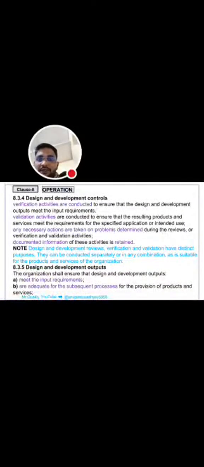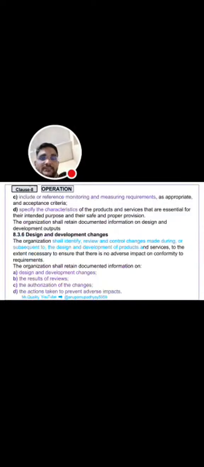Next is 8.3.5, that is design and development outputs. What are the outputs? The organization shall ensure that design and development outputs: first, meet the input requirements; second, are adequate for the subsequent processes for the provision of products and services; next, include or reference monitoring and measurement requirements, as appropriate; and next, specify the characteristics of the products and services.